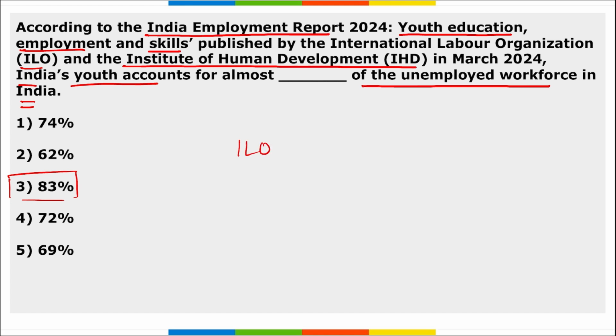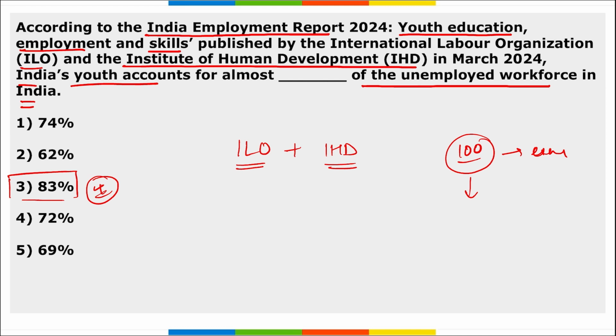This data was released by the ILO and IHD, the International Labour Organization and the Institute of Human Development. Correct? This report stated that almost 83% are youth. If we have 100 unemployed people, among them 83 will be youth.